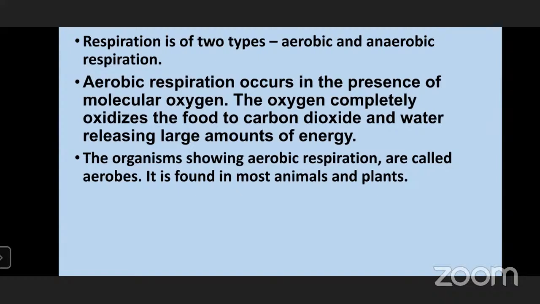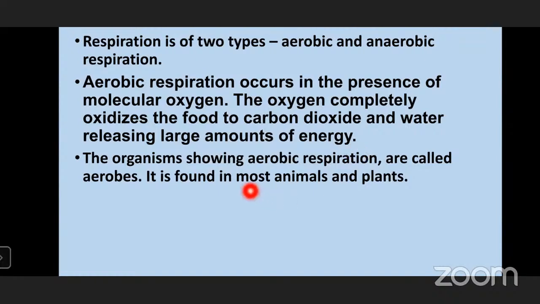The monosaccharides, that is glucose and other monosaccharides. Now glucose is the one which we use for the energy process, right? So this oxygen will break down the glucose by oxidizing it, and it will produce carbon dioxide and water, along with a large amount of energy.